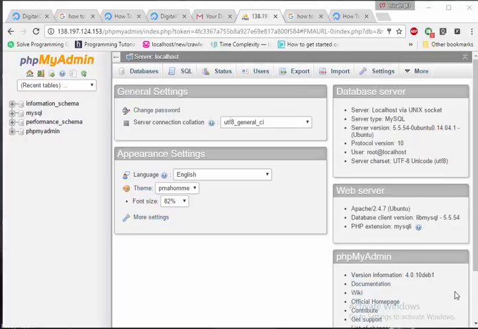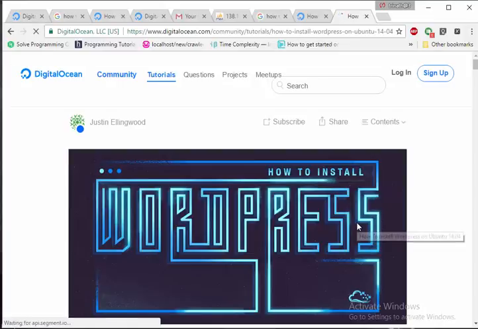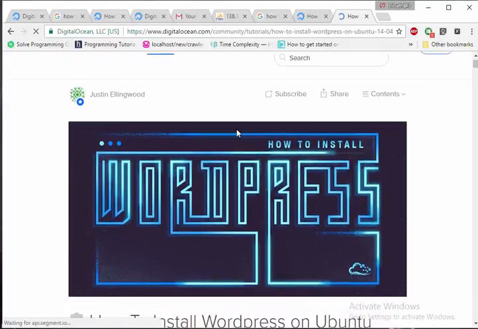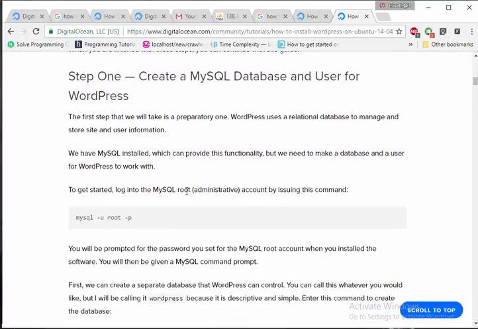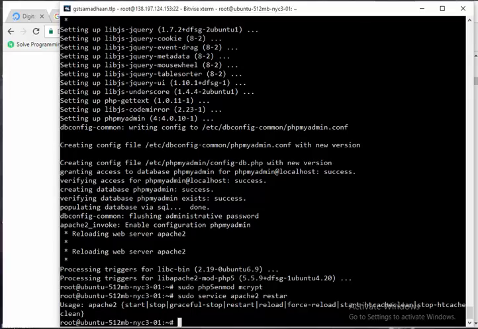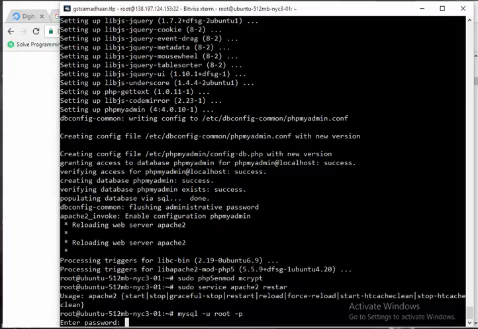In the description given below I have given a link. Just open it. As soon as you open that link you can see the page as I'm showing here. Just scroll down, and this is the first step which you need to do. Just copy that command, go to the terminal, paste it here and press enter.